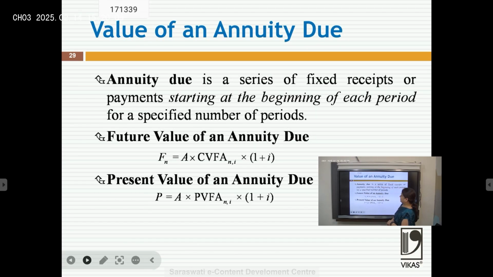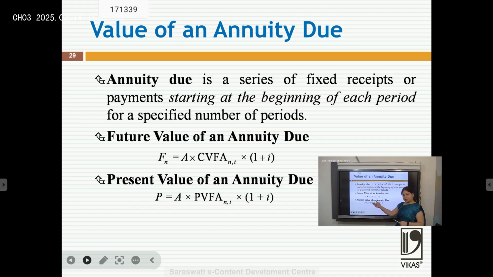This also helps us to know the value of annuity due. Annuity due is a series of fixed receipts or payments starting at the beginning of each period for a specific period of time. If we take it from the beginning, then the value would be the future value of annuity, the compounded value factor of annuity. Because we are doing it at the beginning of the period, we will multiply by that particular year's interest also. So that would be 1 plus I.